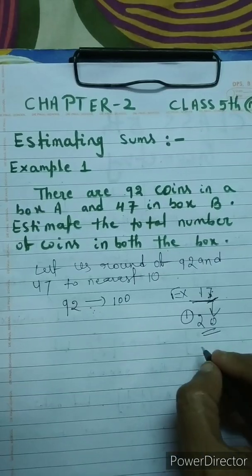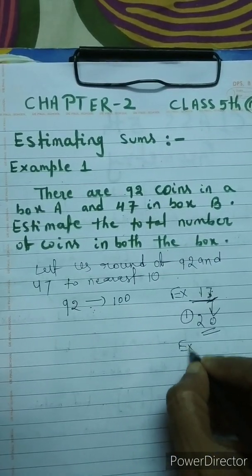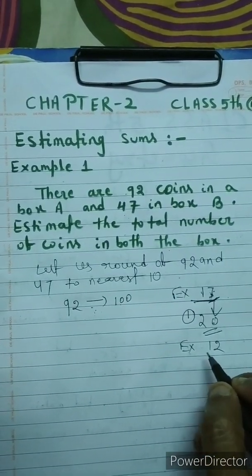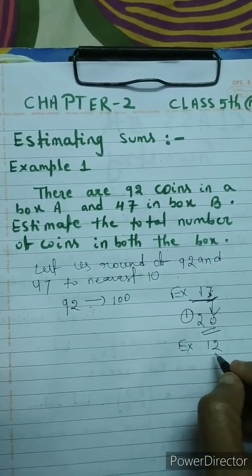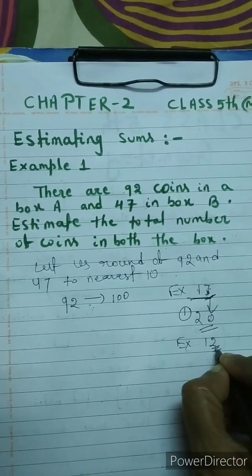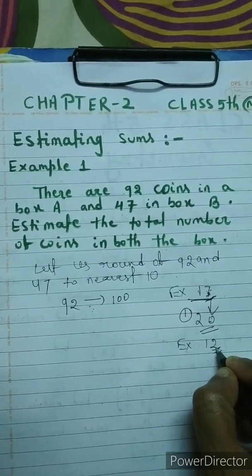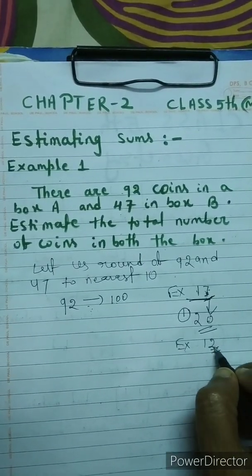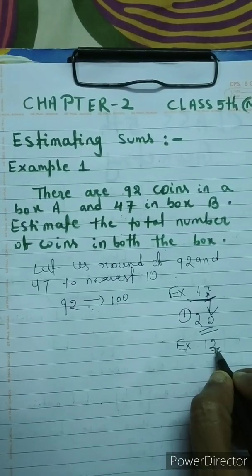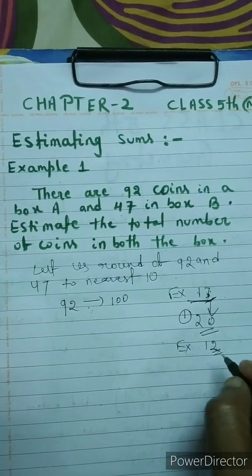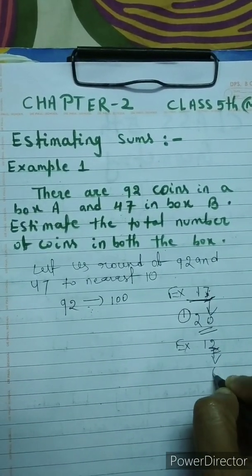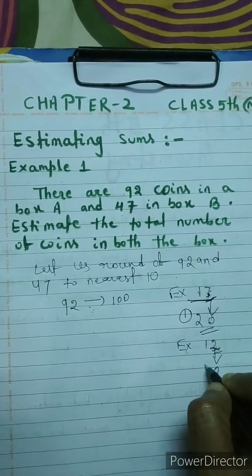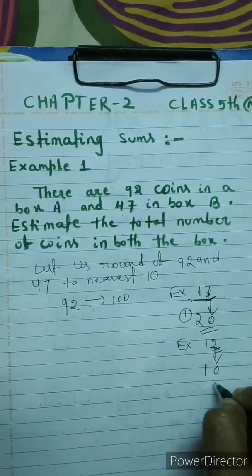Okay children, let me take another example. Suppose 12, round off to the nearest 10. What is the first rule? The first rule is that we compare the ones place digit with 5. Now what do you think? Is 2 greater than 5, equal to 5, or less than 5? Yes, it is less than 5. So if it is less than 5, children, the ones place becomes 0, but the tens place has no change. So 1 stays 1. So 12 is rounded off to 10.